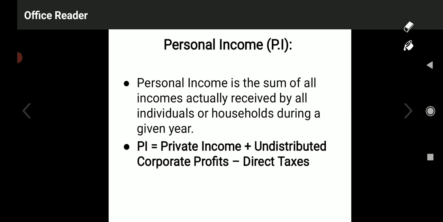The sum total of income actually received by all individuals, the entire country's population, how much income they are going to receive. One's expenditure is others' income, I said.